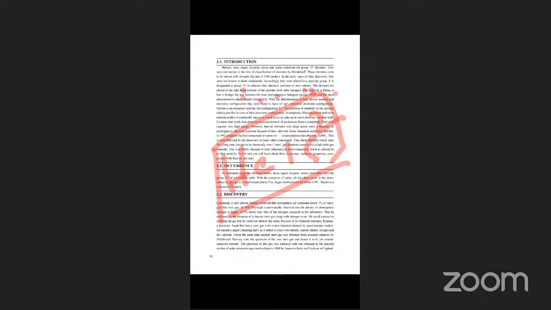Occurrence. What is occurrence? Occurrence means availability in the earth's crust. These are not available in the earth's crust. These are available in the atmosphere, in atmospheric air.